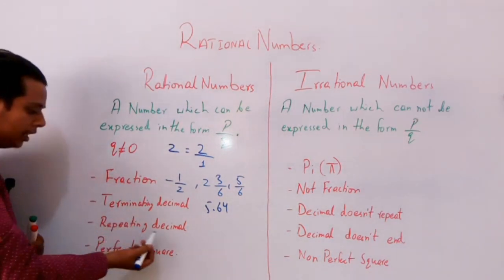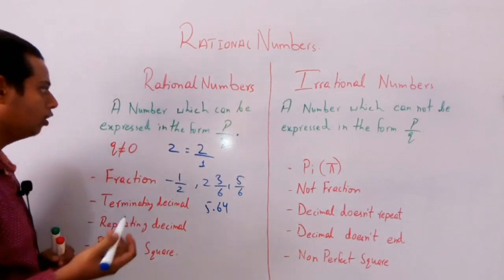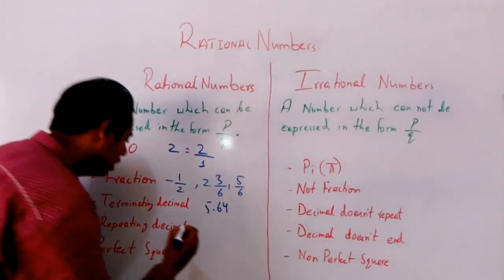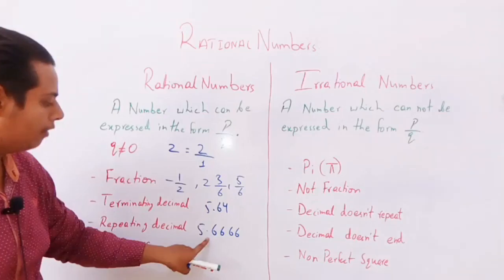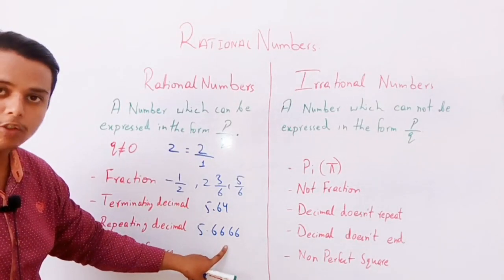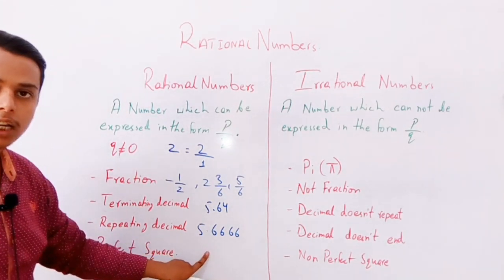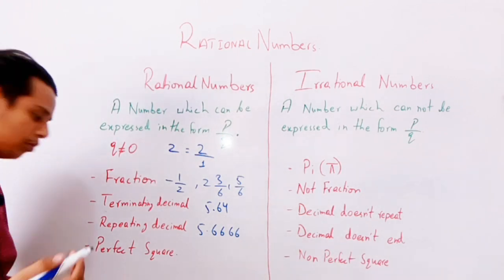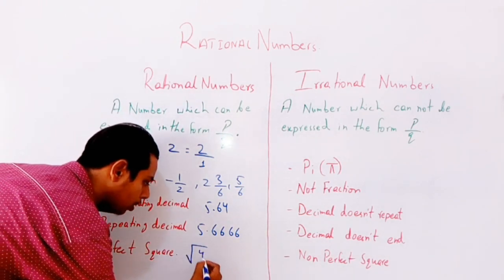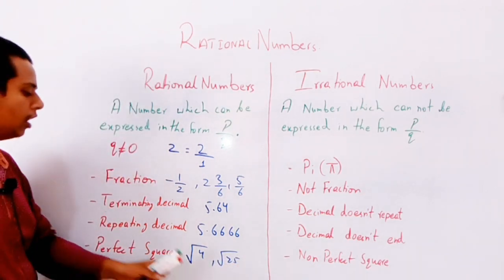Okay. Repeating decimal means a decimal which is continuously repeating, that is also known as a rational number. Like 5.6666. After the decimal the number is repeating over there, that is called the repeating decimal, and it is also a rational number. Come to the perfect square. Perfect square means just like 4, 25. Fine. So these are also known as rational numbers.